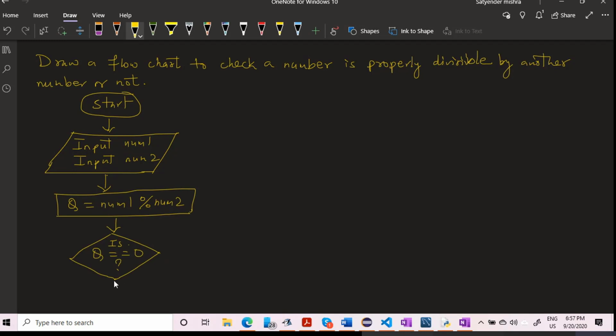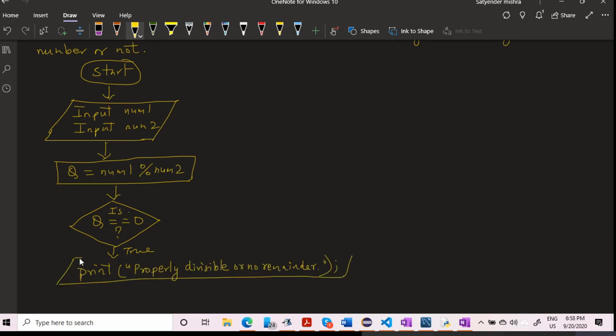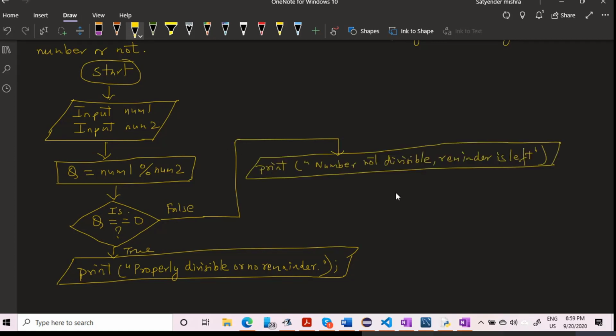So if this condition is true, then I will print a message here. So I have to print this message in a parallelogram and I have printed the message. Now if this condition is false, I have less space, so I'm moving a bit up, then I'm writing it here. You can do this also, it's allowed, right? Then after that I don't have to do anything, so I'm writing here stop. So this is the way you can design the flowchart, right?